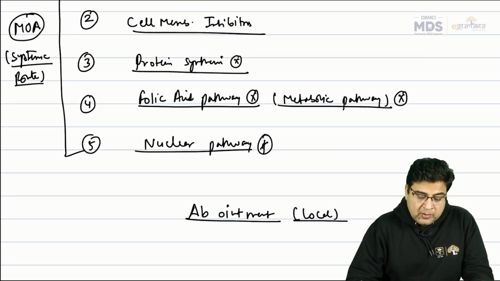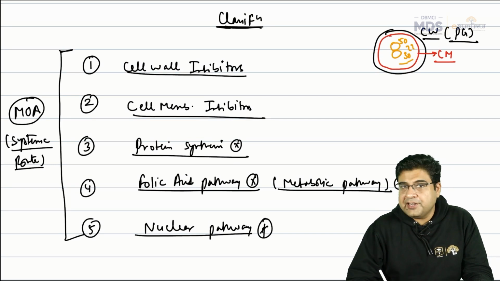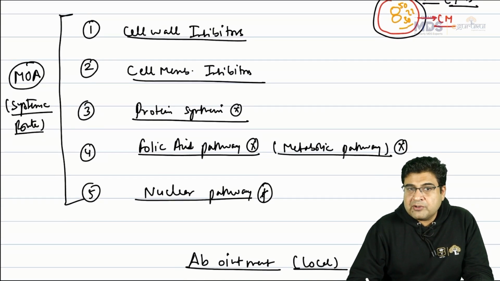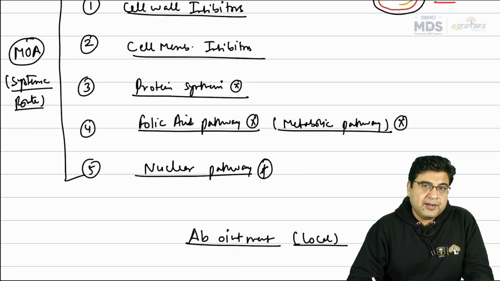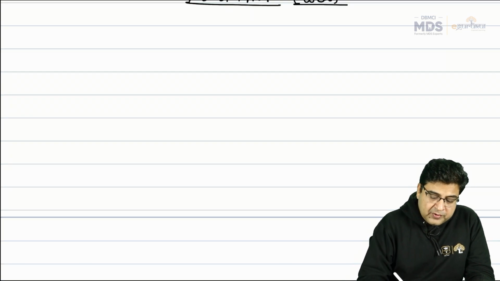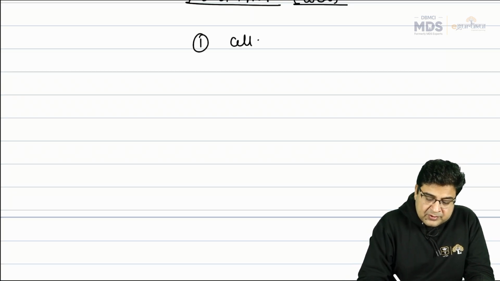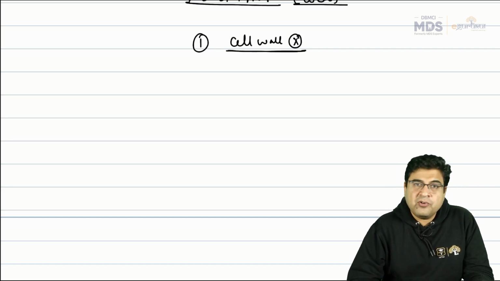Now in this video, we will talk about this classification of antibiotics in detail, and in a subsequent video, we will talk about the other properties of antibiotics. So starting with the first group of antibiotics, the first group is known as the cell wall inhibitors.